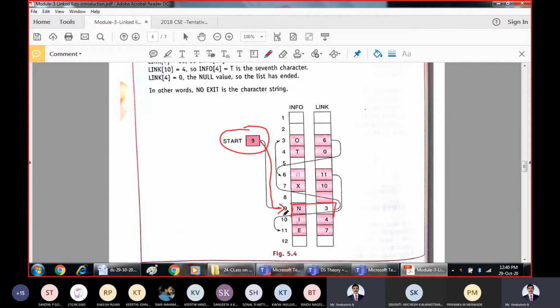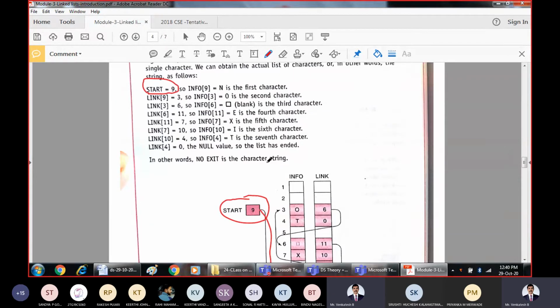So what is the information present at node number 9, or at address 9? N is the information. What is the link? The link is 3. That's what it is showing. Information present at 9 is N, so that is nothing but the first character.